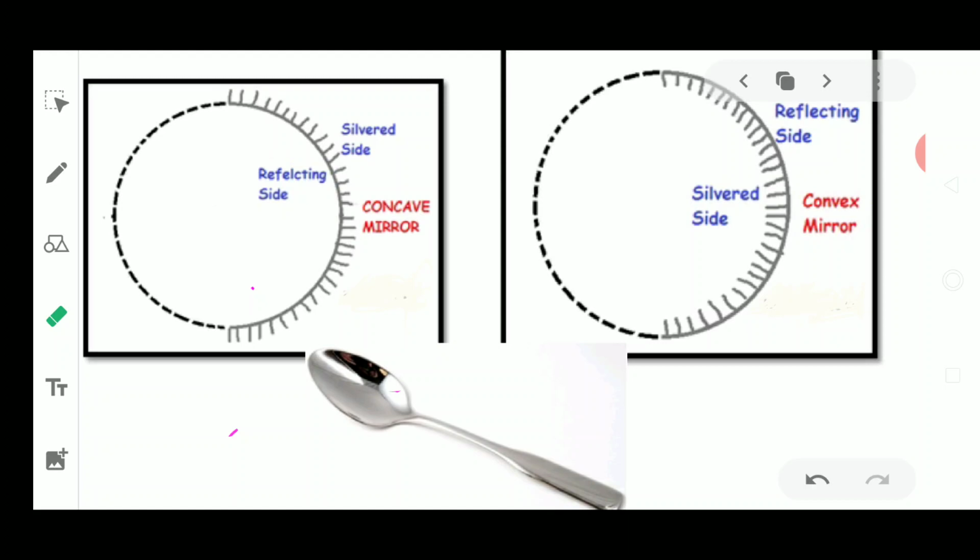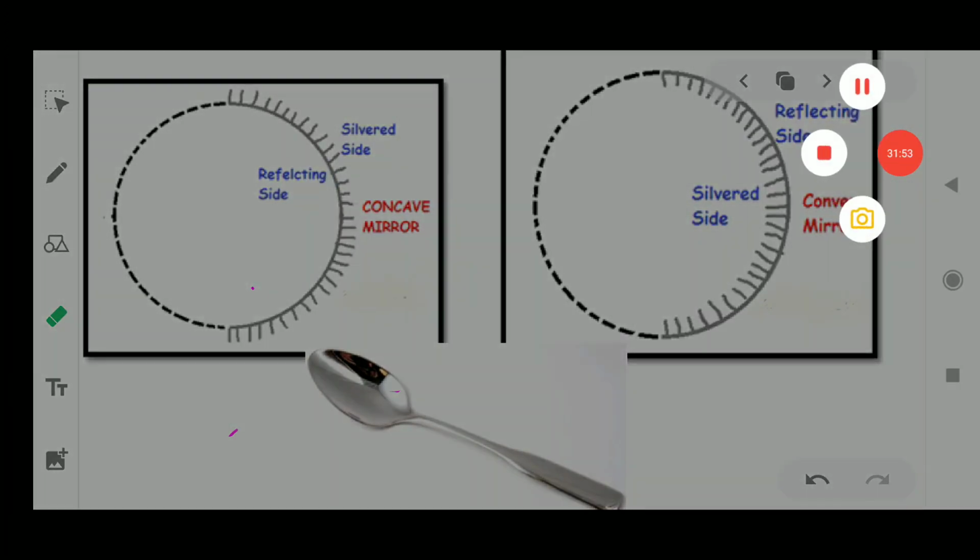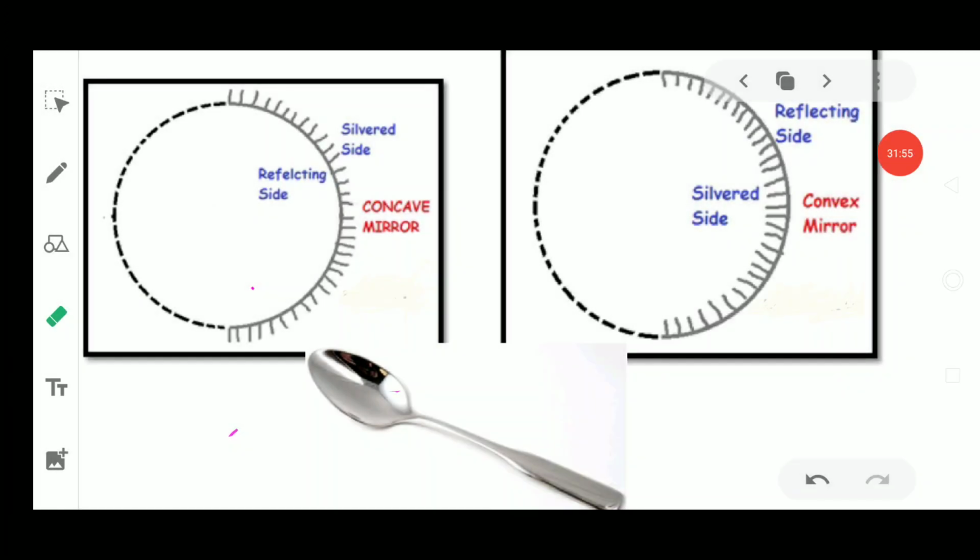with the help of ray diagrams. In today's video I have taught you all about the laws of reflection. It follows two laws, and then we discussed the properties and characteristics of the image which is formed on the plane mirror, and then also we discussed the reflection of light from the curved surface. What kind of curved surfaces are there? There are two types of curved surfaces, convex and concave. So we discussed a lot about it.